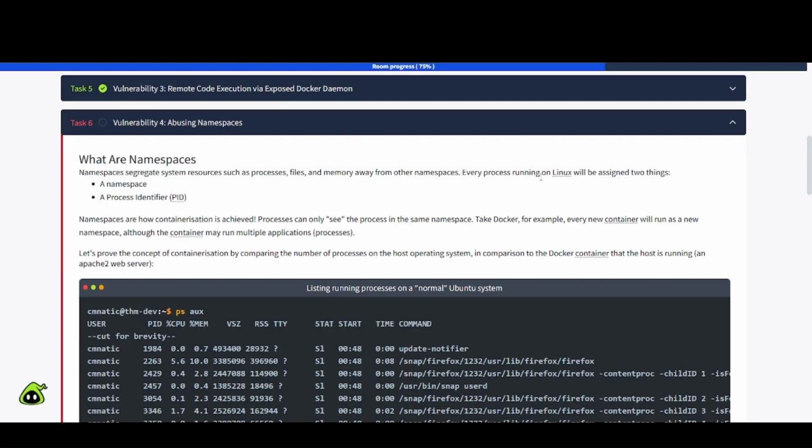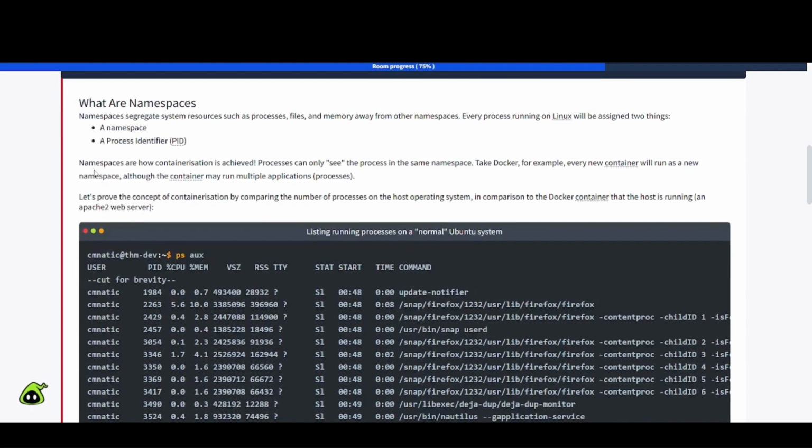Every process running on Linux will be assigned two things: a namespace and a process identifier, which is a PID. Namespaces are how containerization is achieved. Processes can only see the processes in the same namespace. Take Docker, for example. Every new container will run as a new namespace, although the container may run multiple applications,